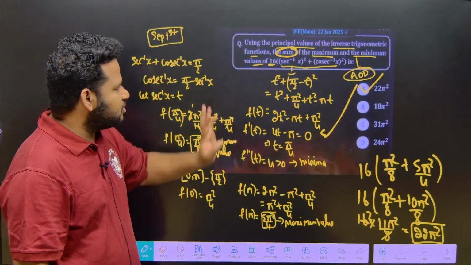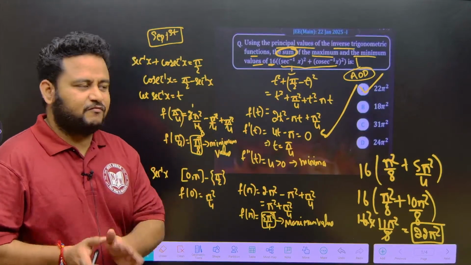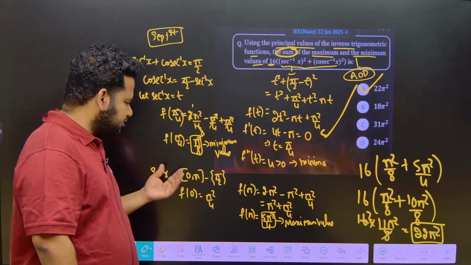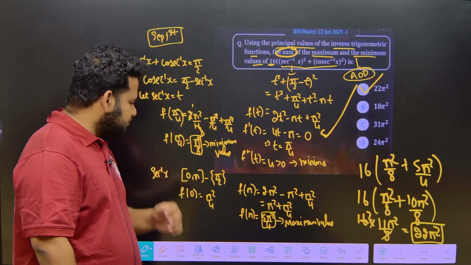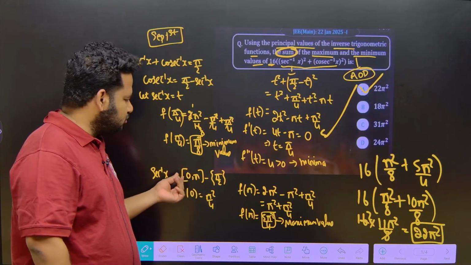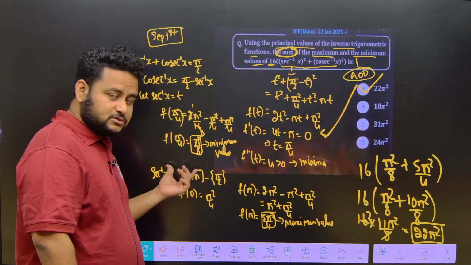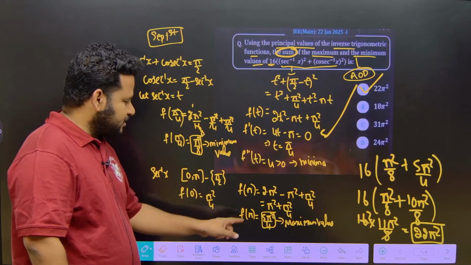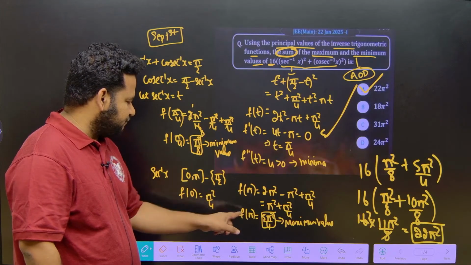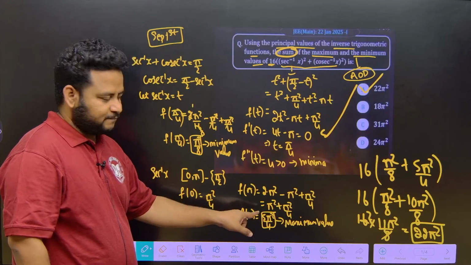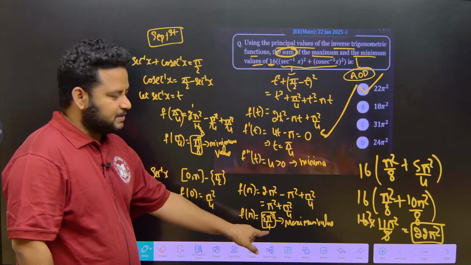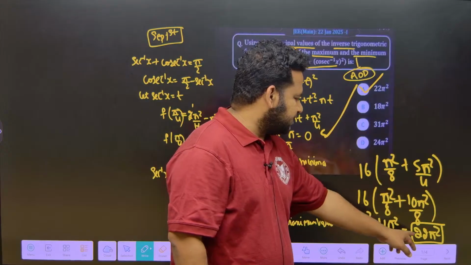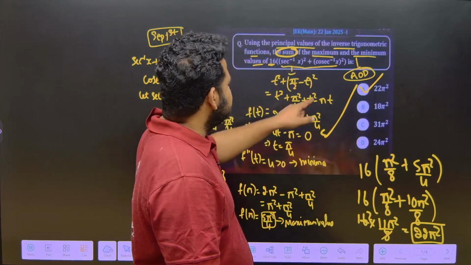But they are asking for the maximum also, because they want the sum of the maximum and minimum values. For that, let me take the range of secant inverse of x, which is 0 to pi, closed interval, excluding pi by 2. So let me put the extreme values. f of 0 I will get as pi square by 4, and f of pi I will get as 5 pi square by 4. Definitely this value is bigger, so this will become the maximum value. So we have to add this maximum and minimum. On simplification we will get 22 pi square. So this is the answer to this question, friends.